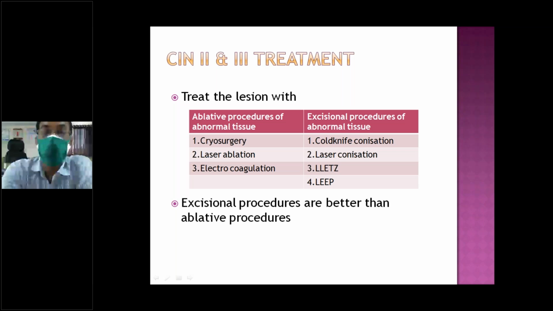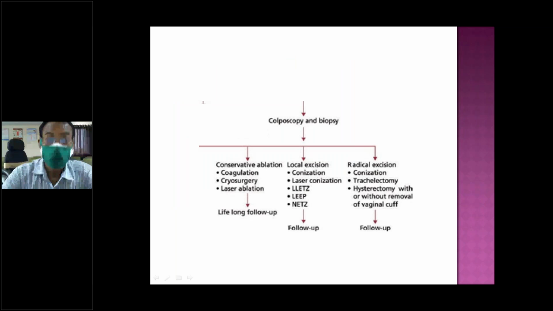The other group is excisional procedures: cold knife conization, cold knife laser conization, large loop excision of the transformation zone, and loop excisional procedure. These are the surgical procedures available.